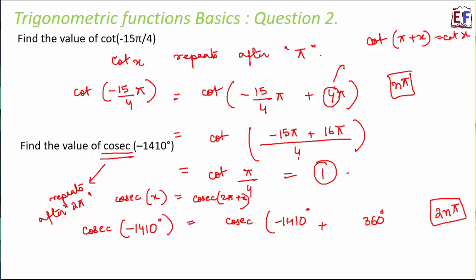So if n is 1, then it will be minus 1410 plus 360 degree, and that will be a big value. If it is 2, this becomes 720 degree, but minus 1410 plus 720 is also a big value. If it is 3, then this becomes 1080, but minus 1410 plus 1080 is also a big value. What if it is 4? If it is 4, then this becomes 1440 and this is 1410, so the difference is 30 degree. So in that case, this becomes cosec 30 degree, and cosec 30 degree is equal to 2. So the only trick here is this hit and trial method, which we need to use to find out the right value of n.